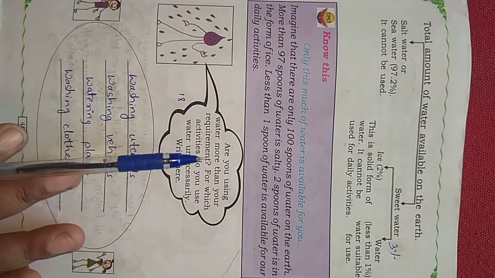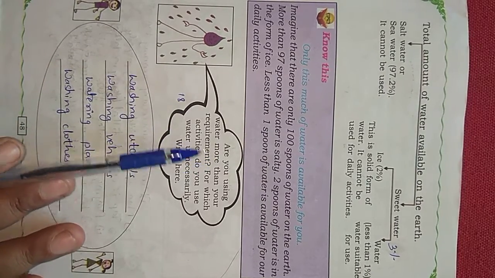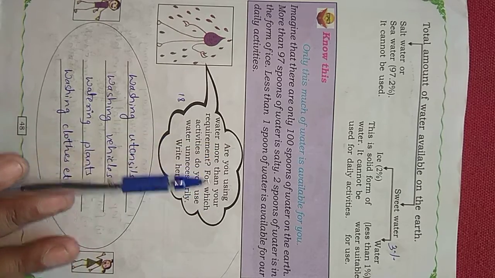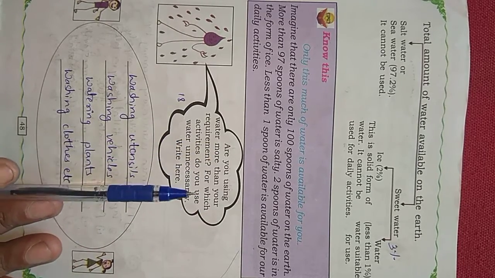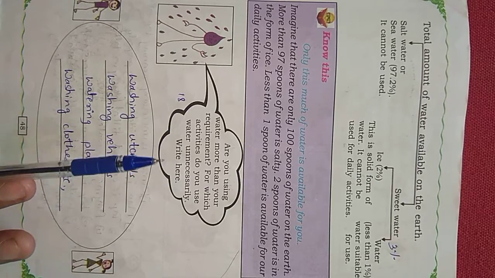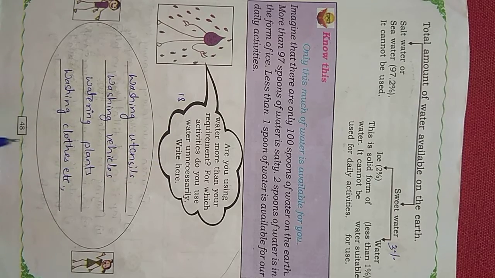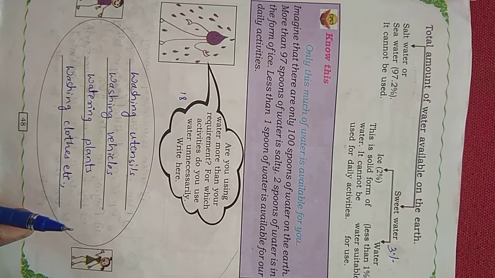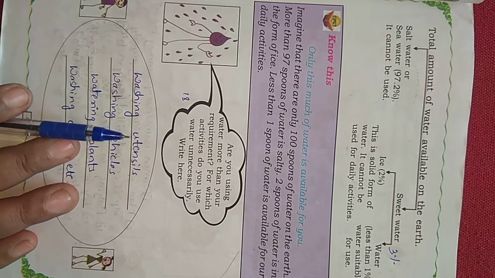Okay, children. Next, one question has been asked: are you using water more than your requirement? For which activities do you use water unnecessarily? See here, it is a very common thing. When the tap water comes in our area, what do we do? We wash utensils directly through the tap. By this, we are wasting water. So we can say that for washing utensils, washing vehicles, watering plants, washing clothes, we are unnecessarily running the taps or other sources.